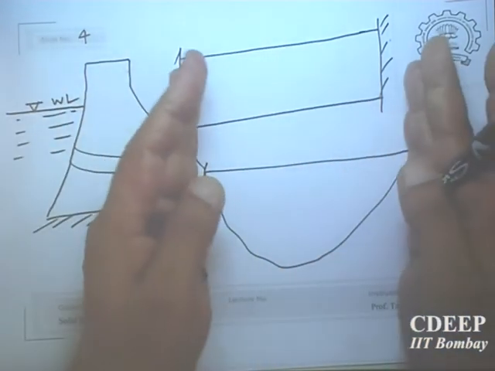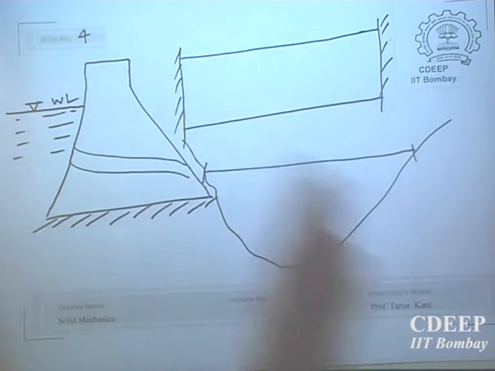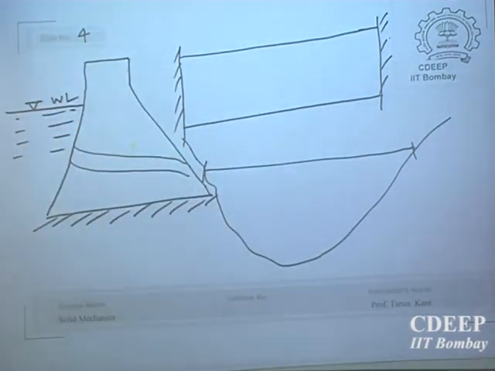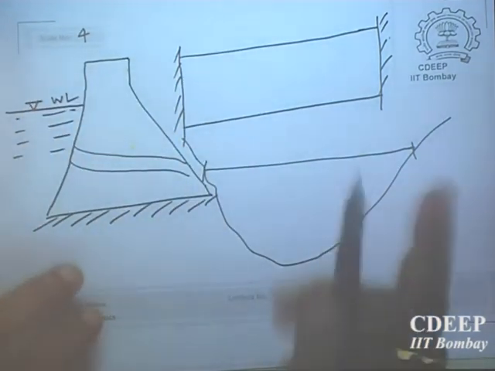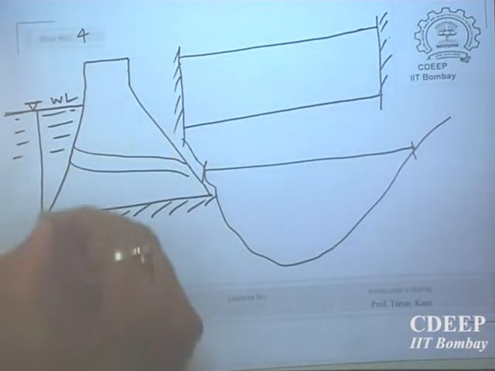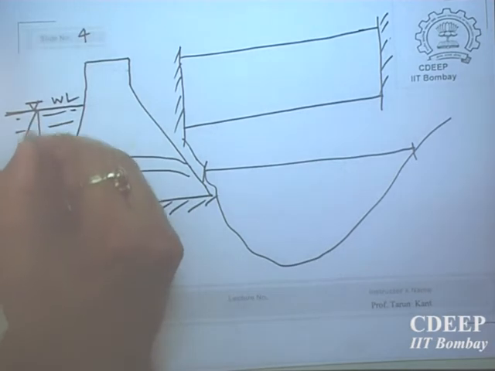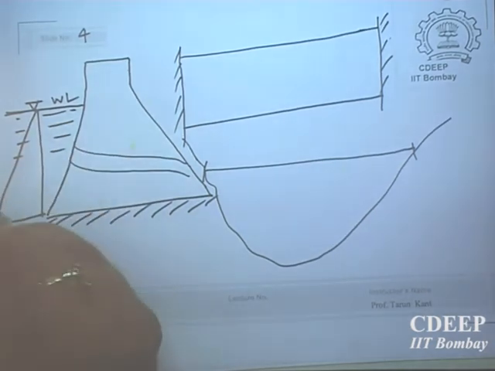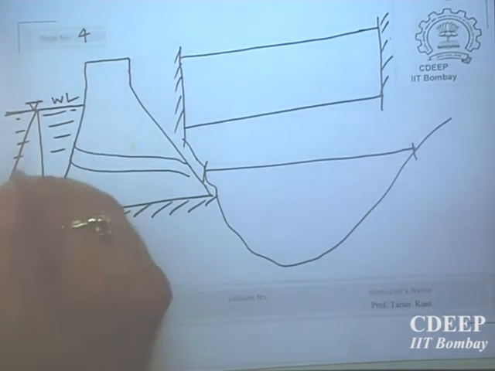Now because this is fixed at two ends, you see this cross section, and the load acting is almost a similar kind of triangular load of water. If you take the same depth of water everywhere, you will have a triangular load of water.